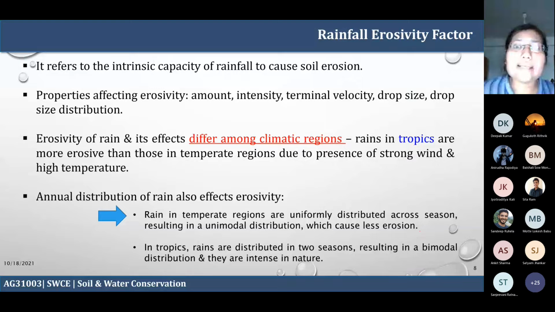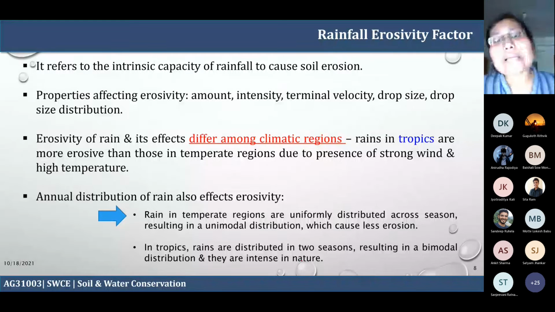But in the tropics, rain is distributed across 2 seasons, whether in India or in Africa. In India, you have 2 well-defined seasons. One is the southwest monsoon, from June to September. Another is the northeast monsoon, around October to December in Kerala and also in some parts of the country. Same with Africa, they have 2 rain seasons. One is from February to March up to the beginning of April. The other is sometime later, I forgot, but there are 2 rain seasons. The main one is February to April.